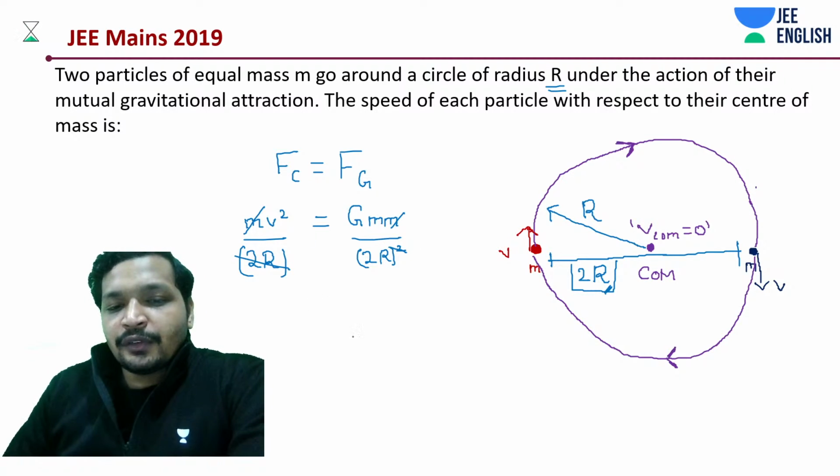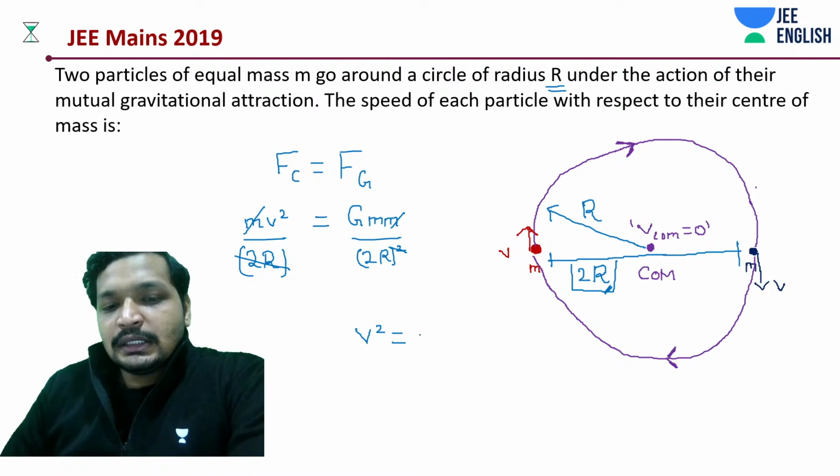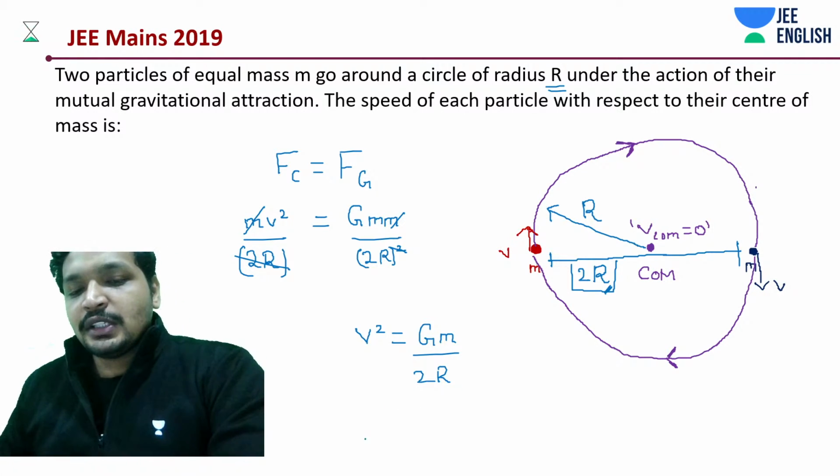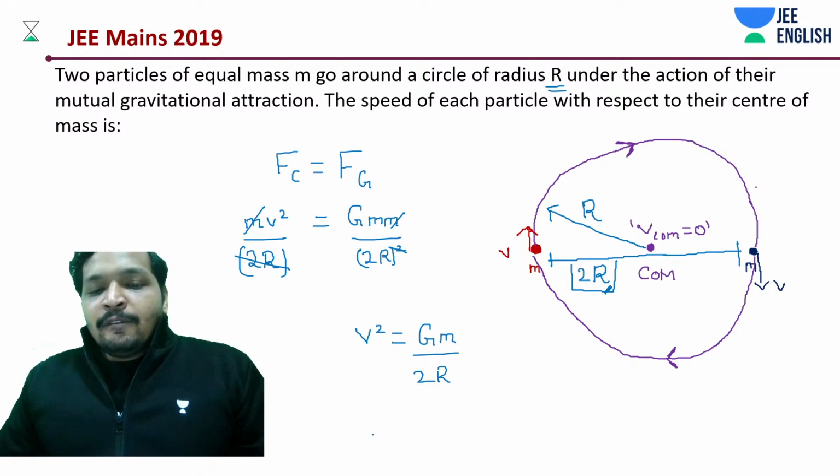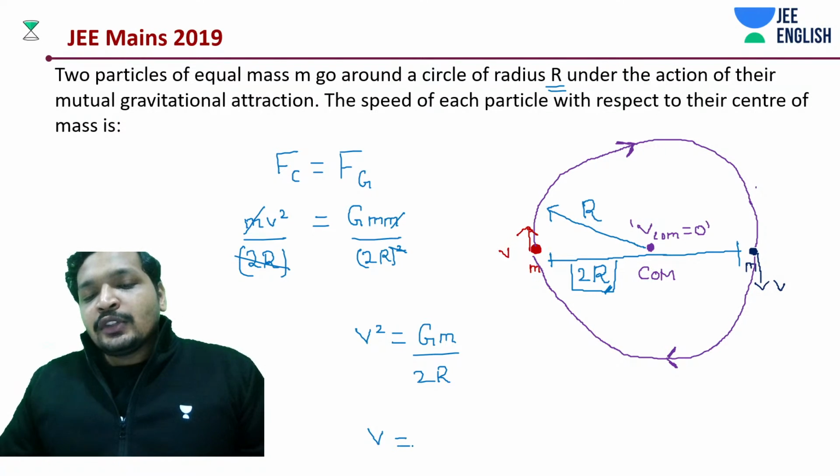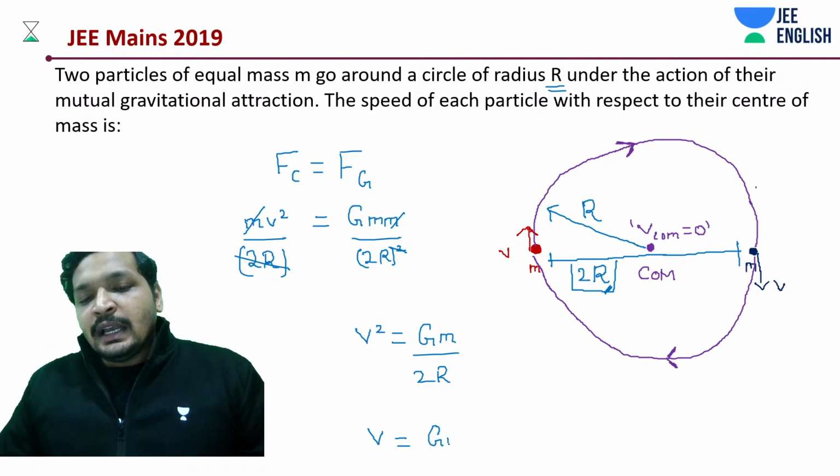And what is your v square going to be? v square is going to be G m by 2r. That means v is going to be how much? Speed is going to be under root G m by 2r.